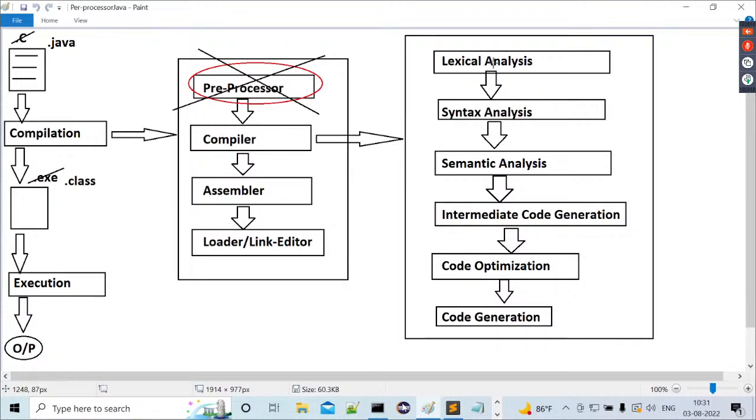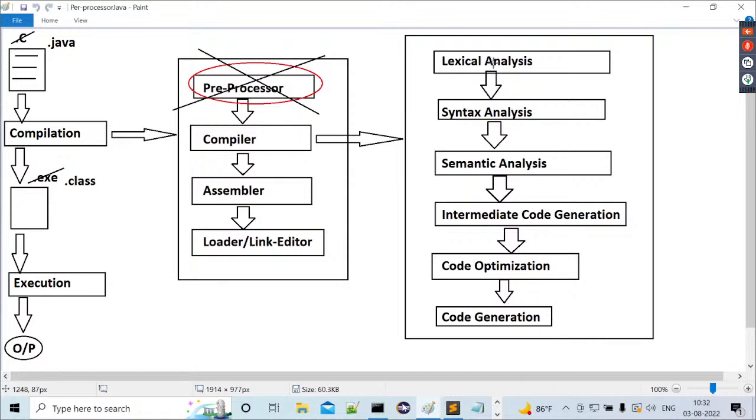Now tell me, what is the job of the lexical analysis phase? The job of the lexical analysis phase is two things. One is buffering, another one is tokenization. Buffering is reading the total Java program into a buffer. Tokenization is dividing the total program into number of pieces, where each and every piece is called as a token. The collection of tokens is nothing but a stream of tokens. That is the job of the lexical analysis. Clear or not? Listen carefully.